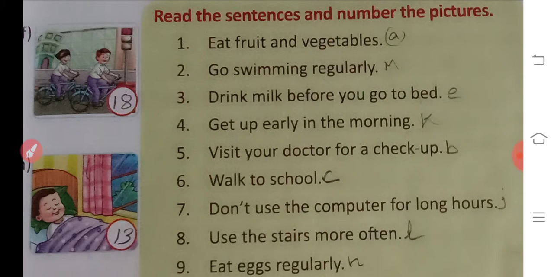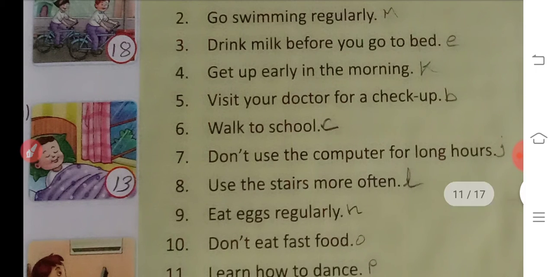Then "go out early in the morning." Picture K. "Visit your doctor for a checkup." B number is the answer for that. "Walk to school." C number. "Don't use the computer for long hours." That is J. J is given 7 numbers.